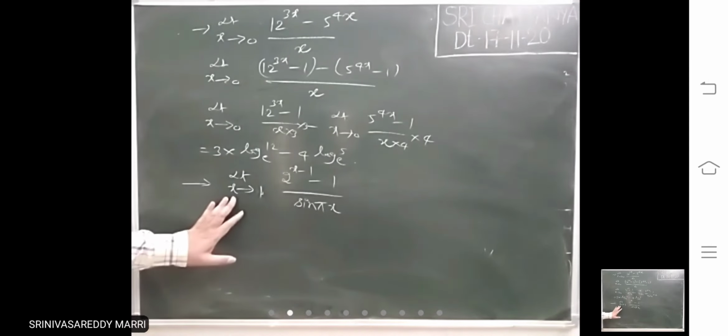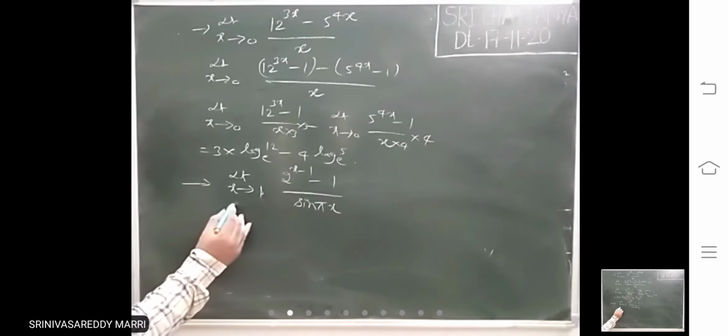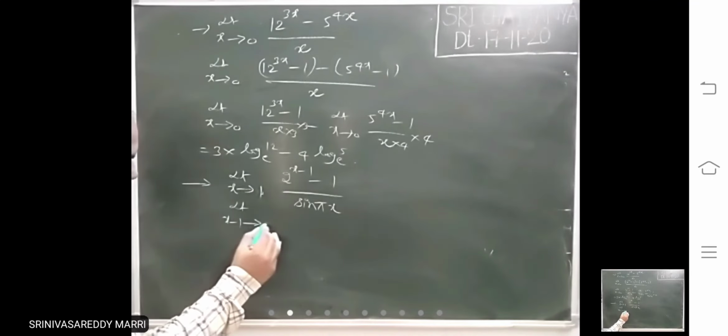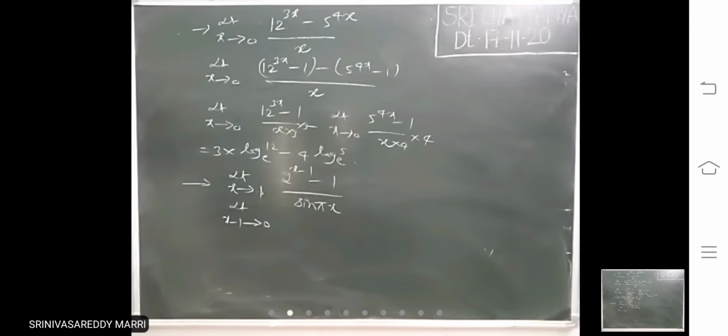Right? So always our limit is what? Tending to 0. Limit x tends to 0, a power x minus 1 divided by x. I am adjusting like this. Right? I am taking x minus 1 equal to y. Always make a habit of this. x equals y plus 1.